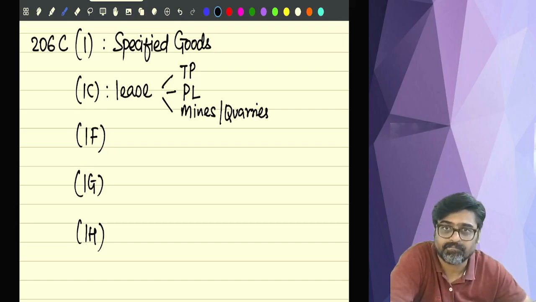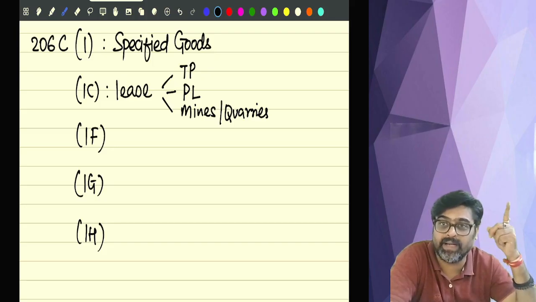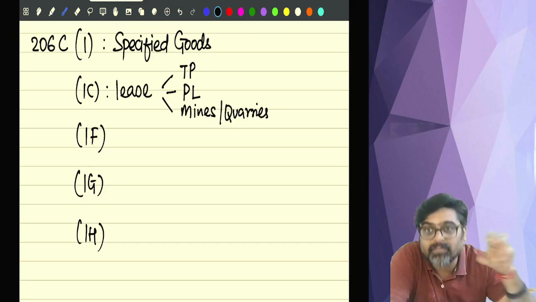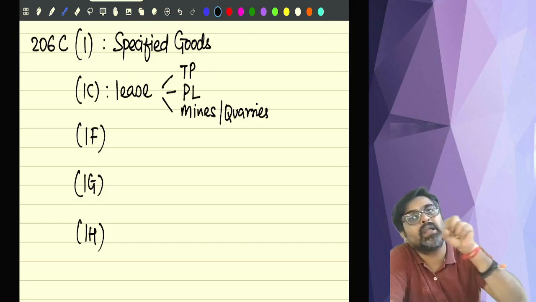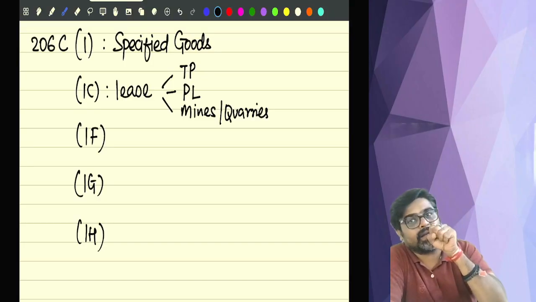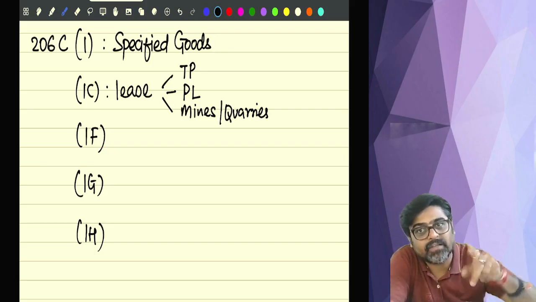Understanding? And when is this TCS to be collected? At the time of receipt or debit, whichever is earlier. When you talk about TDS, you say payment or credit, whichever is earlier. But when you talk about TCS, tax is collected along with my income. So the lessor is earning lease rent income, so the lessor will collect the TCS at the time of receipt or at the time of debit, whichever happens earlier.